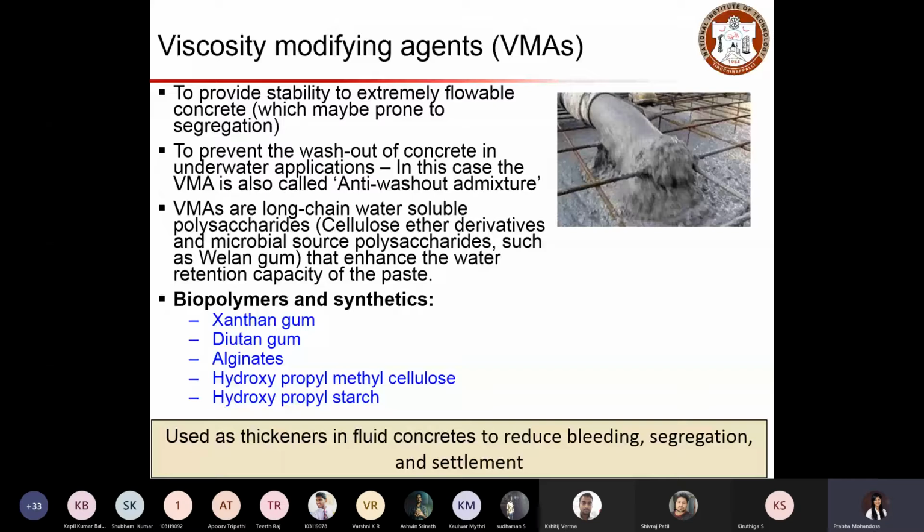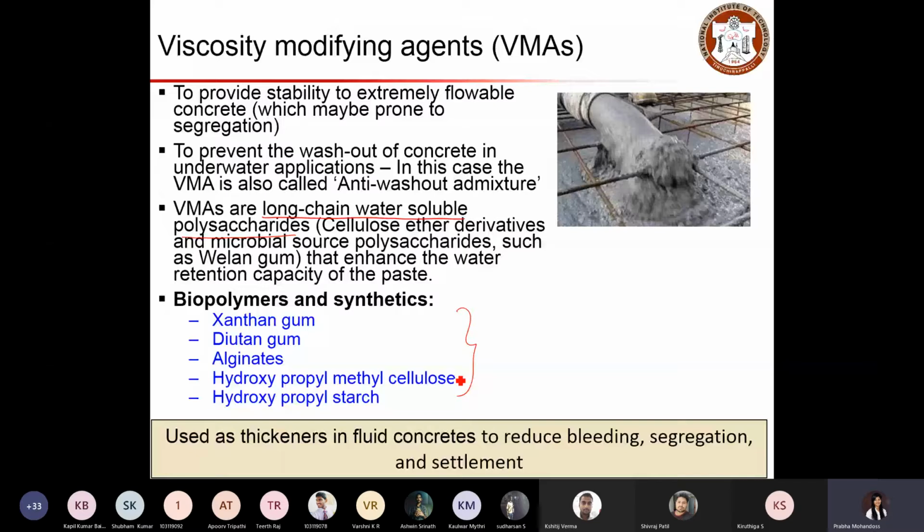Okay, so typically these are long chain water soluble polysaccharides. Basically those are like gums. When we add such gums in the concrete matrix, that will provide stiffness so that the matrix will be more stable. And these are some biopolymers or synthetics that we use as viscosity modifying agents in concrete: xanthan gum, diutan gum, alginates, hydroxypropyl methyl cellulose and hydroxypropyl starch.